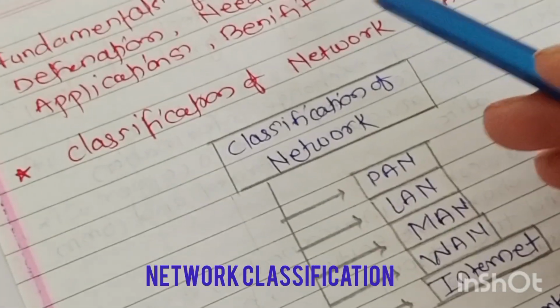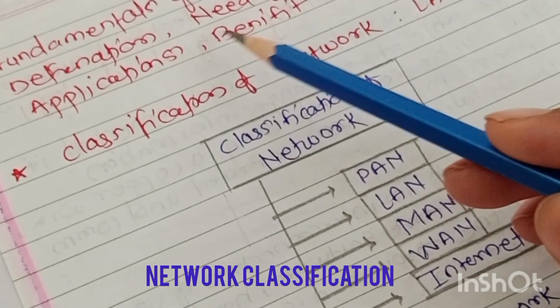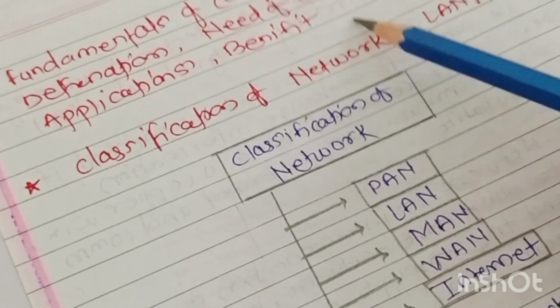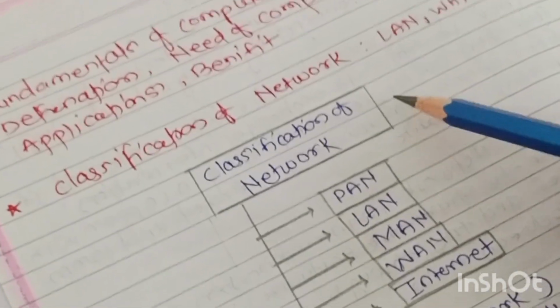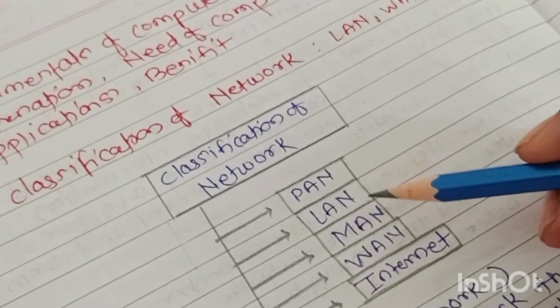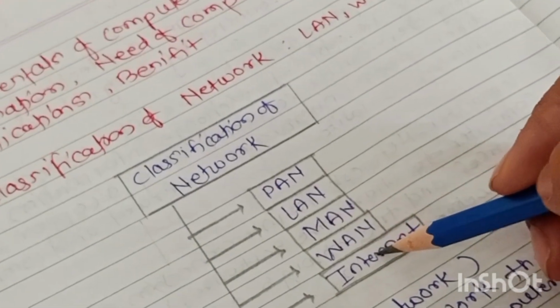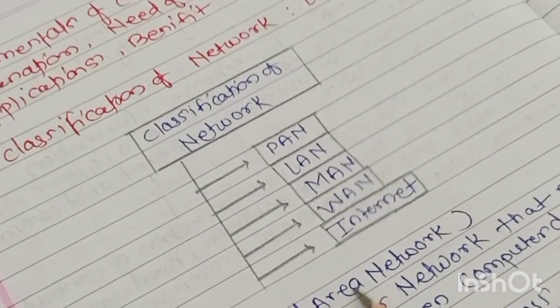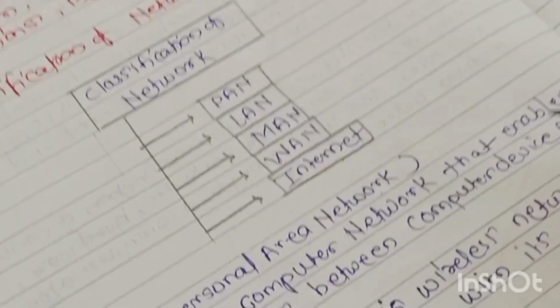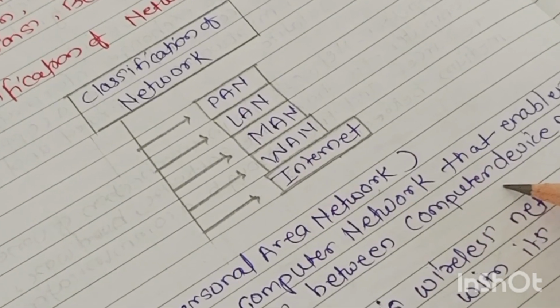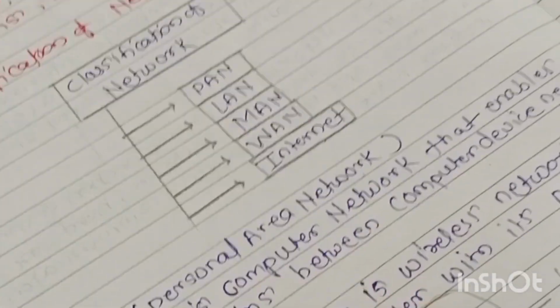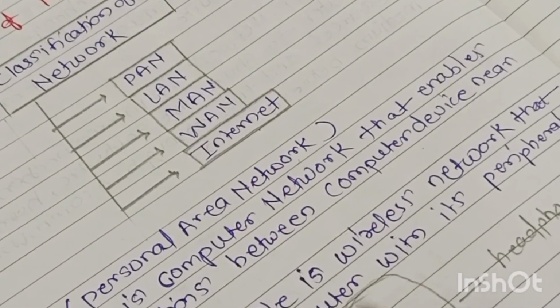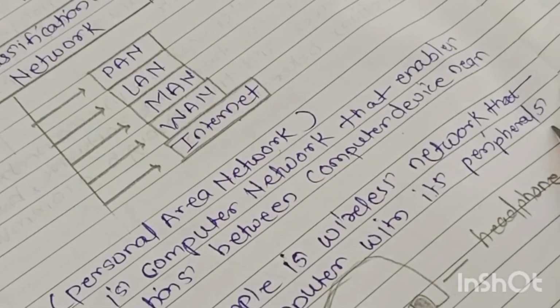The next topic is the fundamentals of computer networks: definition, need of computer network, applications, and benefits. Then we look at the classification of networks: LAN, WAN, MAN, PAN, and internet. First we know PAN, the personal area network. A PAN is a computer network that enables communication between computer devices near a person. A common example is a wireless network connecting a computer with its peripherals.